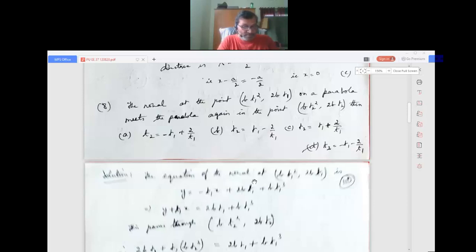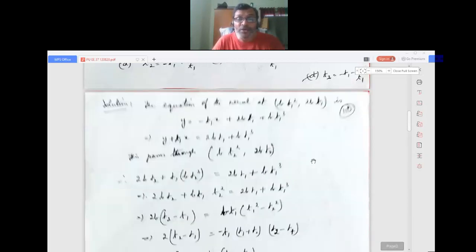Okay, now we can look at the other type of the problems here. See here, the normal at the point bt1 squared comma 2bt1 on a parabola meets the parabola again in the point bt2 squared comma 2bt2. Once again I am repeating this. Then the options are: t2 equals minus t1 plus 2 by t1, t2 equals t1 minus 2 by t1, t2 equals t1 plus 2 by t1, t2 equals minus t1 minus 2 by t1.